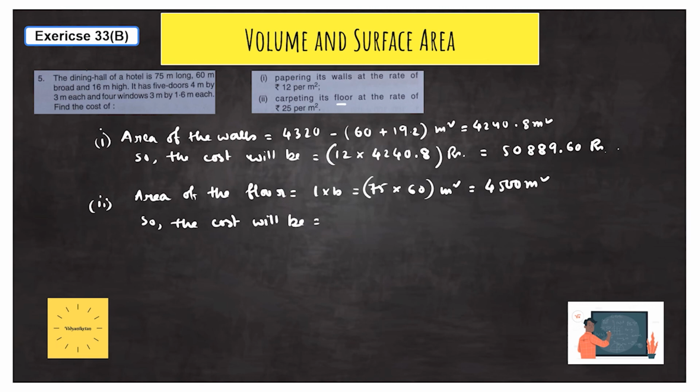So the cost will be, for per meter square the cost is 25 rupees. So 25 into 4500, and the unit is rupees. If you multiply this, you will get the answer to be 112500 rupees. So this will be the cost for the floor. So in this way this problem is also done.